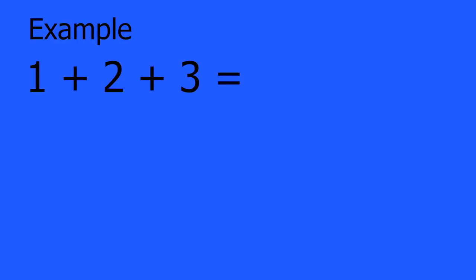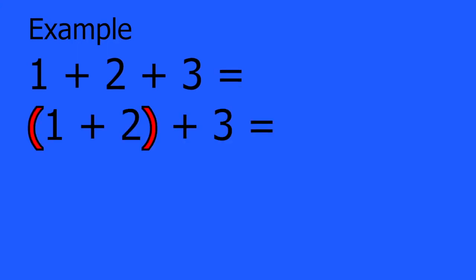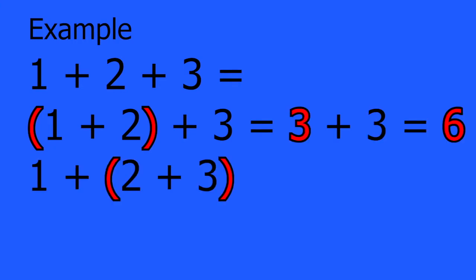Rule 5. Solutions to addition and multiplication exclusively do not change regardless of how the numbers are grouped. Now, this rule sounds actually more complicated than it really is. I think going through examples would explain this rule a lot better than just trying to talk it out. So here's some examples. Let's say you're trying to add these 3 numbers, 1 plus 2 plus 3. Now what this rule is saying is that it doesn't matter what you add first. So you can add the 1 and 2 first and then 3, which will give you the answer 6. Or you can actually add the 2 and 3 first, then add 1, and the answer is still the same.